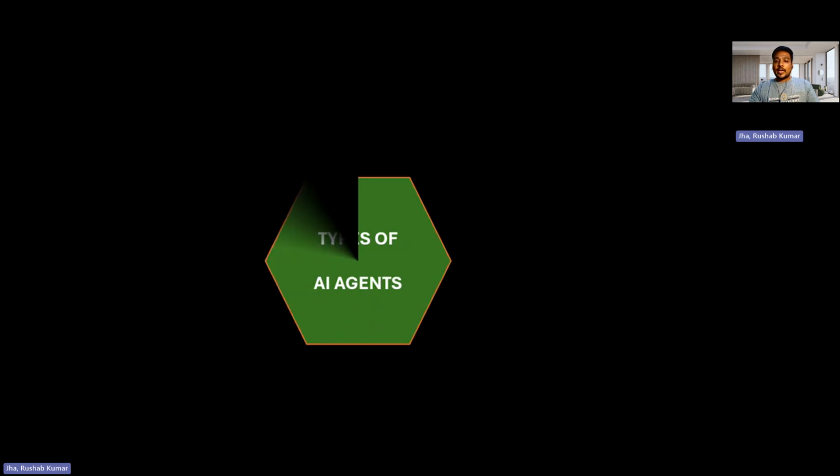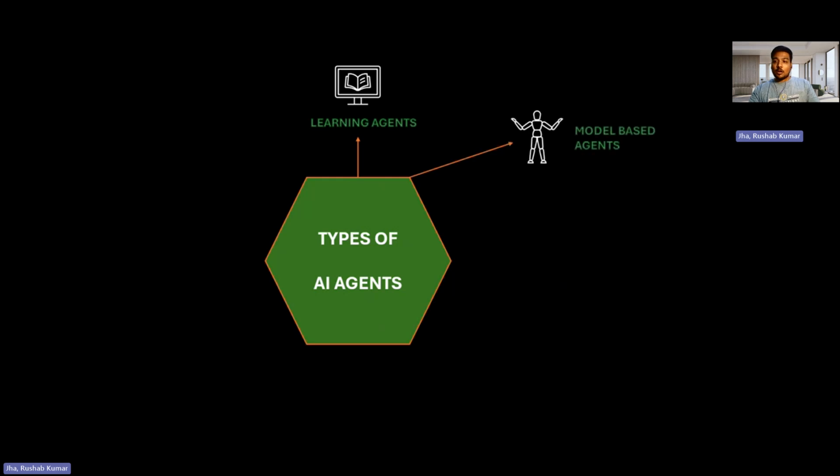Now, when we talk about AI agents, there are multiple types of AI agents, starting with learning agents. As the name suggests, this particular agent loves learning. It understands things through experiences and then responds effectively to give the optimal results. Second is your model-based agents. As the name suggests, again, model-based agents are agents which have past memory infused.